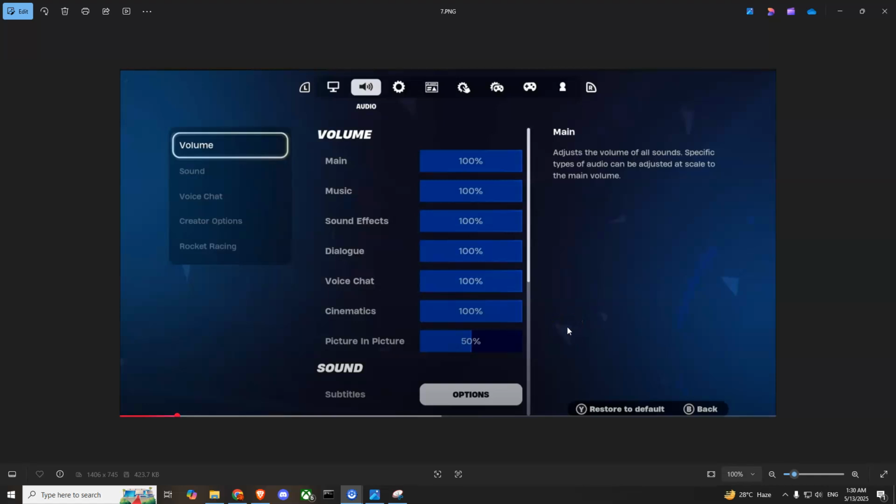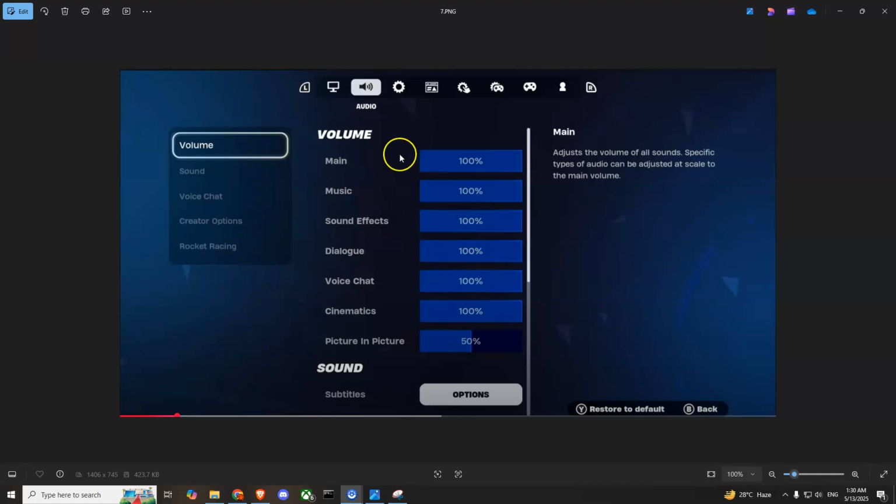Hello guys, in this video I'm going to tell you how you can enable voice chat in Nintendo Switch Fortnite. So first of all, you'll have to launch the game and then go to settings, and from settings go to the audio section, and then make sure in the volume category your voice chat is turned on, it is not 0%.